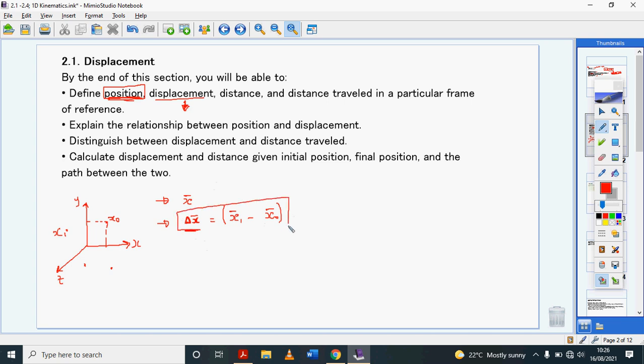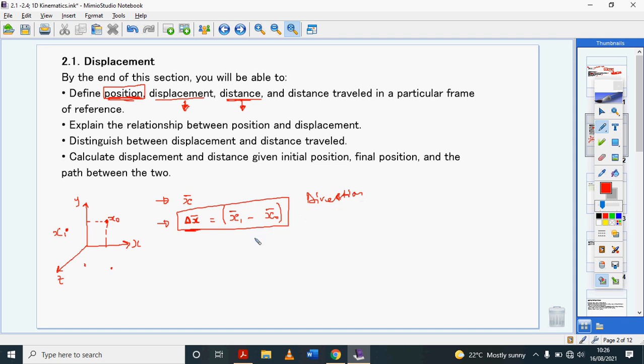Now, displacement and distance, what's the difference between those two? Displacement, I hope you can see that when an object moves from position x0 to position x1, then my displacement is going to be final position minus initial position. That means it's taking into account the direction of the change in position, the direction of the movement, or the direction of the motion.